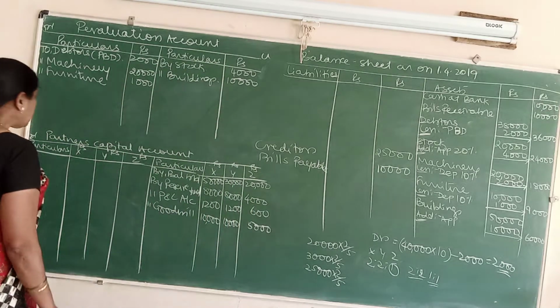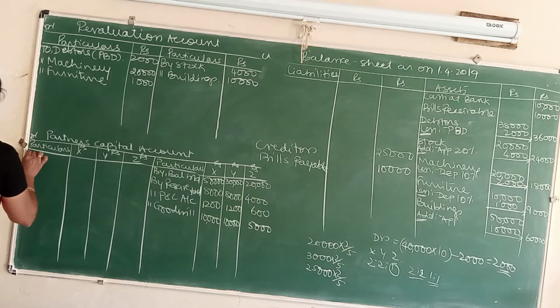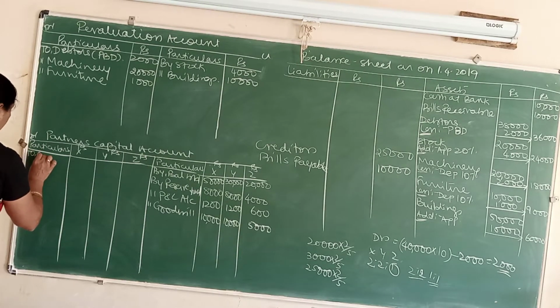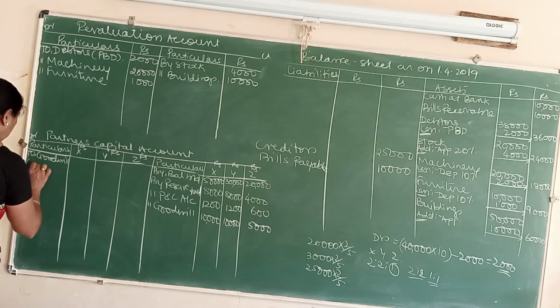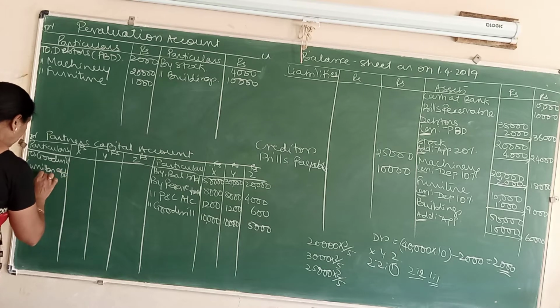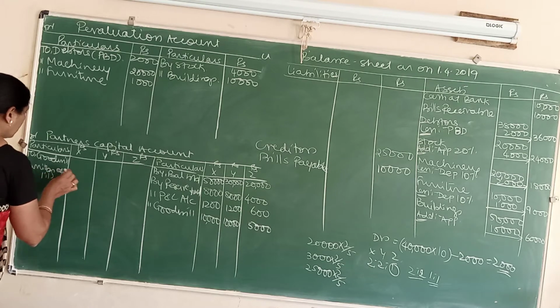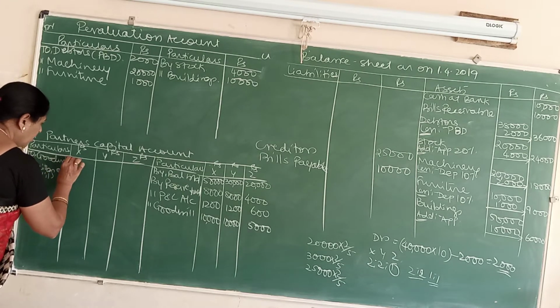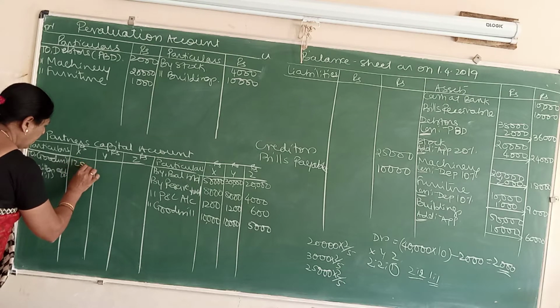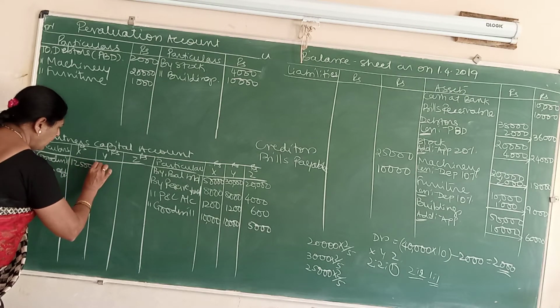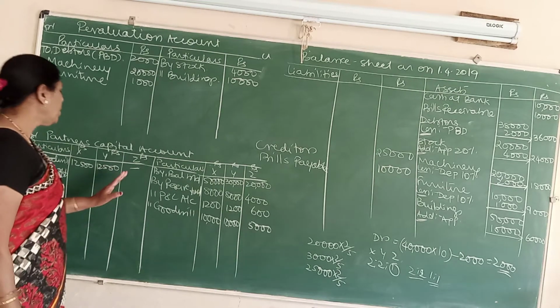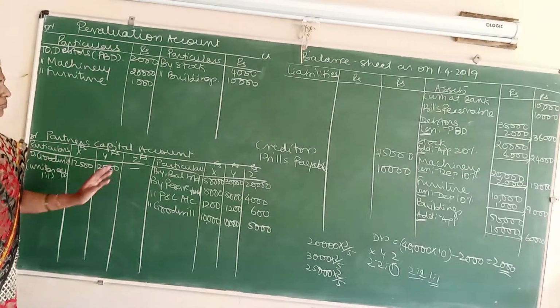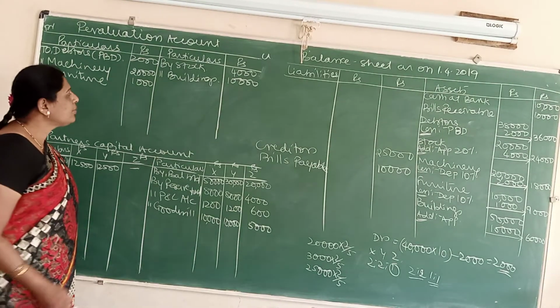Come to the debit side of the partner's capital account. Write to goodwill written off, that is 1 is to 1, that will be 12,500 and 12,500. Z is retiring, so you should not write off the goodwill for Z. Okay, come to the next.